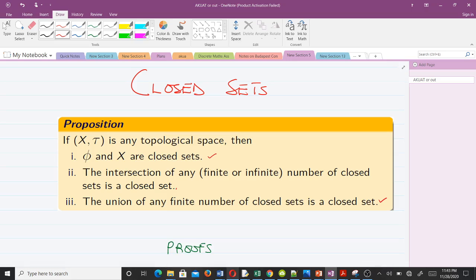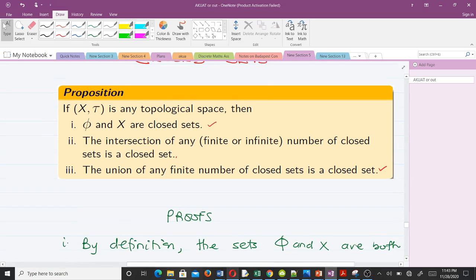Before we go to our proof, let's revise what we learned in the third video about what closed sets are. When you have a subset E of X, this subset E of X is said to be closed if its complement, which happens to be S minus A, is open. And know that it being open means that it can be found in our topology tau.